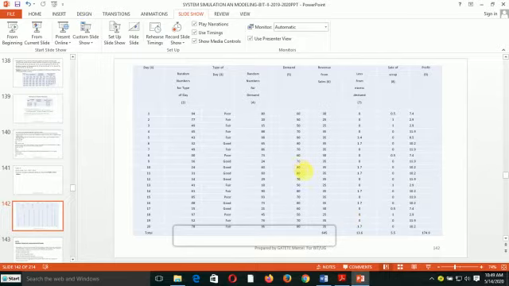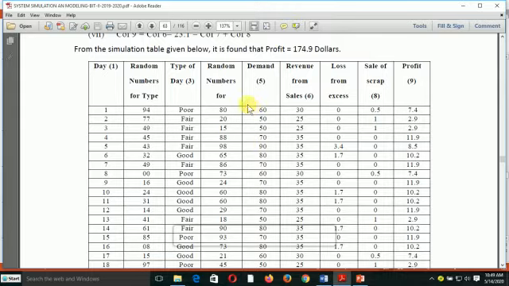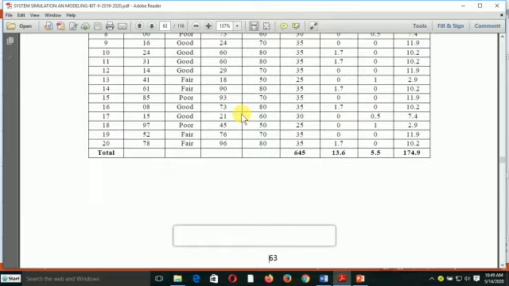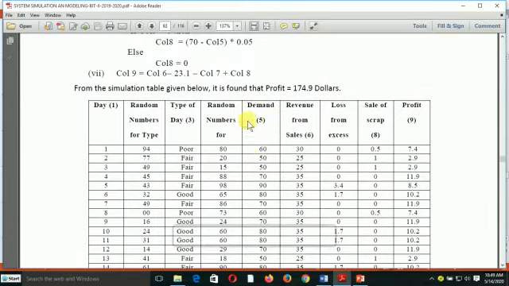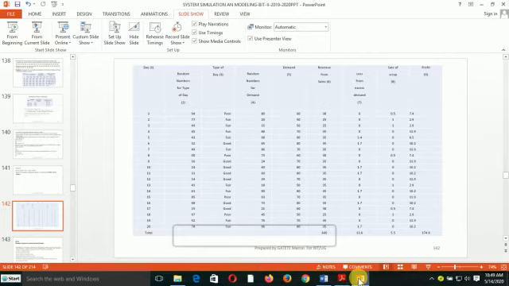Column 4 is the random number for demand. Random number for demand here, column 4. This is column 4. So after that, how are we going to calculate?